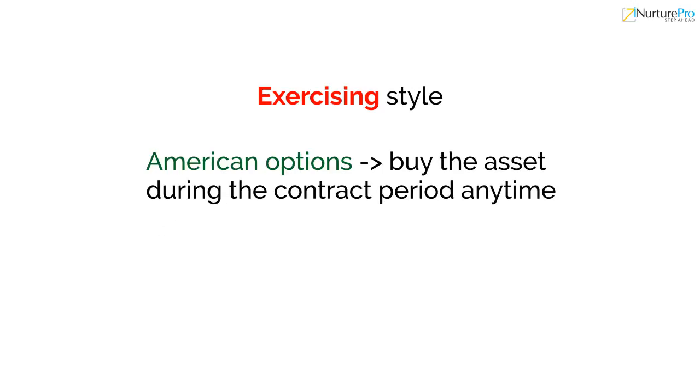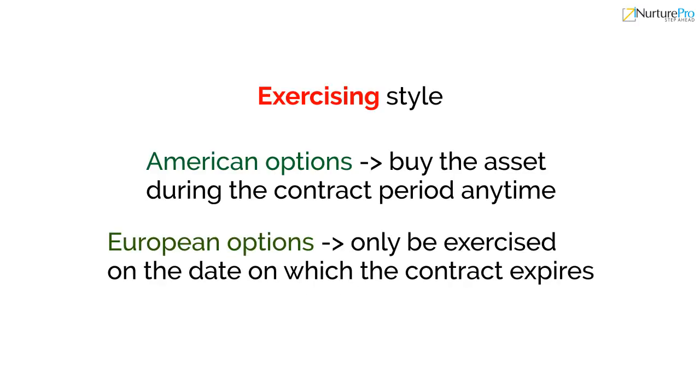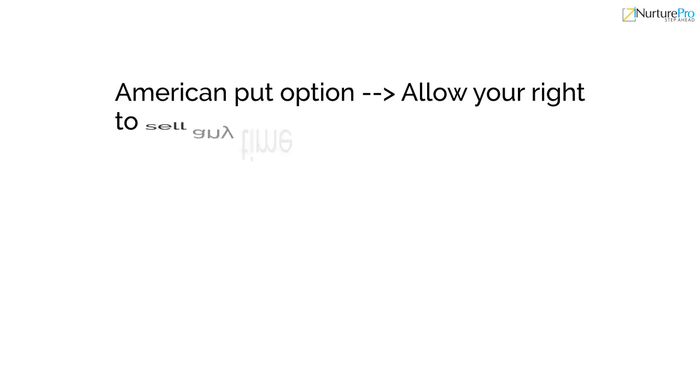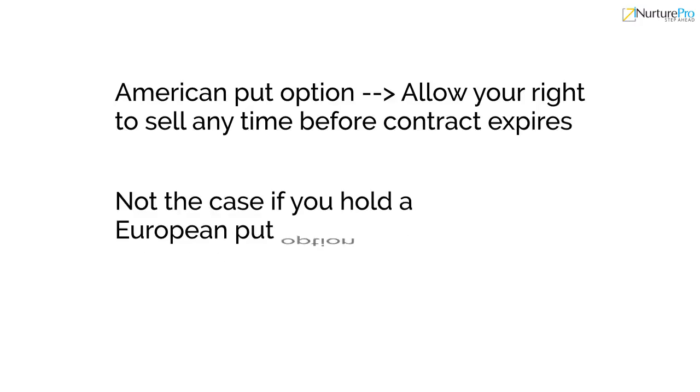Further, we have also classifications based on exercising style. In case of American options, we can buy the asset during the contract period anytime. European options can only be exercised on the date on which the contract expires. Similarly, American put option allows to exercise your right to sell anytime before the contract expires, which is not the case if you hold a European put option.